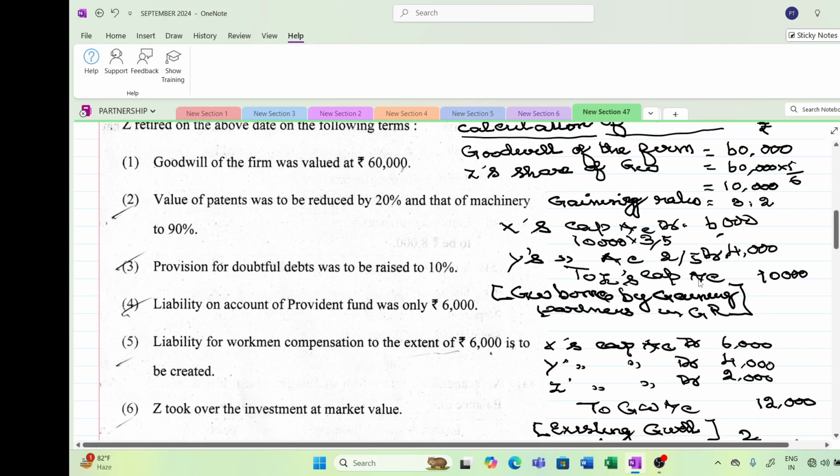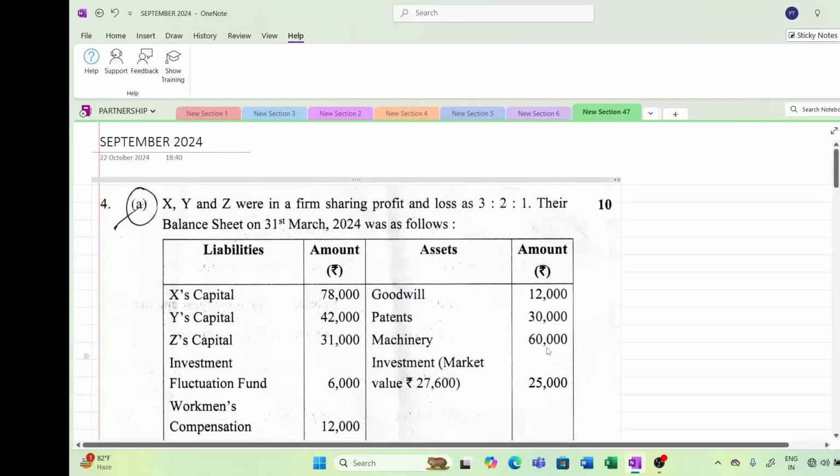And see, in this question, there is one existing goodwill. This is appearing on the asset side, so this goodwill also has to be closed. Whenever existing goodwill is written off, goodwill has a debit balance because it is appearing on the asset side. All of you know that whatever assets there are will have a debit balance. In order to write this off, you have to take it to the credit side. Then only this account will become zero.